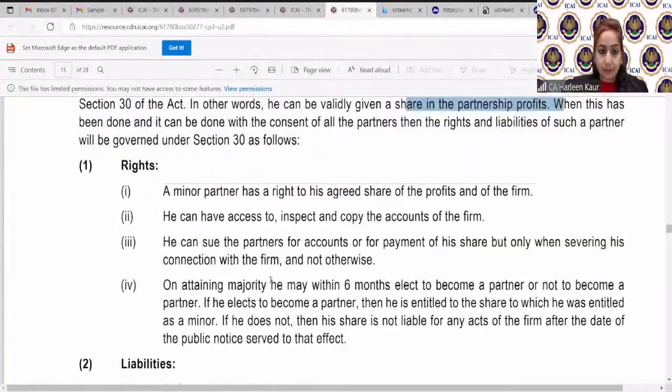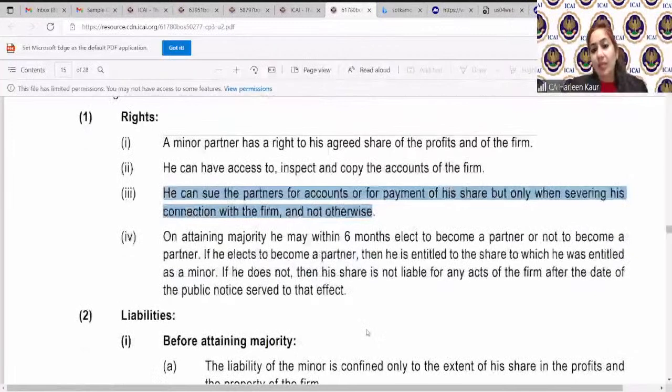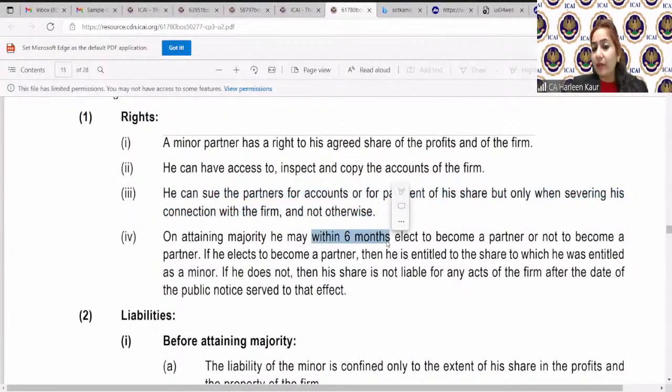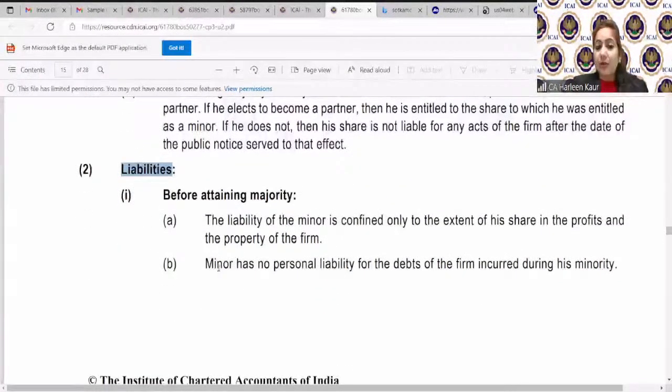And he cannot be held personally liable. And what did I tell you? If you want to take an action against the firm, he needs to cut his connection with the firm, then only he can file a case for his share of profits. And what is the time period for giving a notice? Within 6 months of electing to become a partner or not to become a partner, he must give a public notice. Now, what are his liabilities? So my children just told me that, ma'am, he does not have unlimited liability.